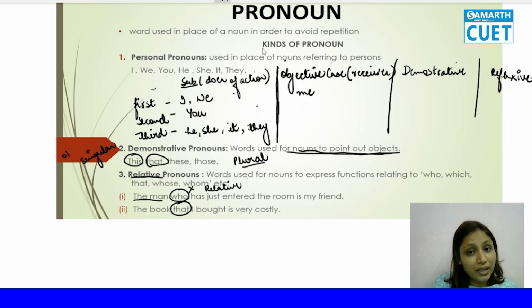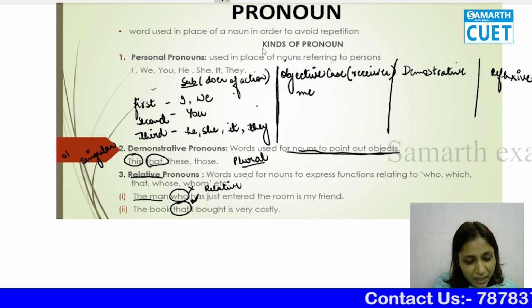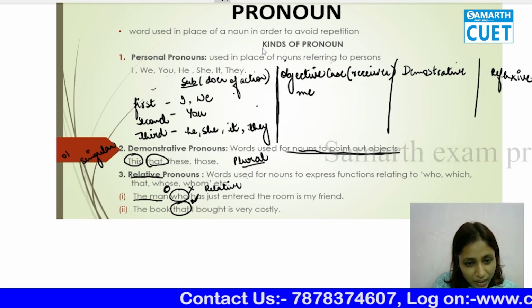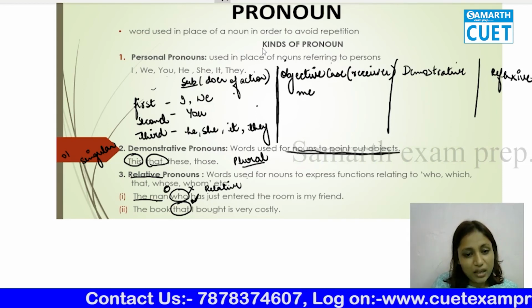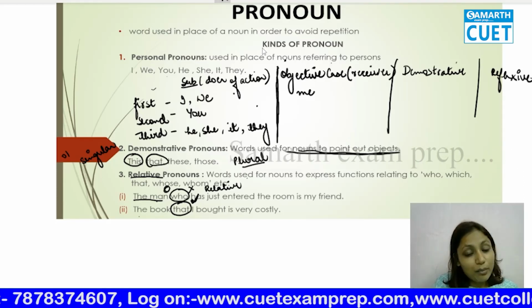What has that man done? He has just entered the room and he happens to be my friend. So who is telling about the man, the subject? Who has just entered. What has the man done? He has just entered. In the same way, the book. Which book am I talking about? That book which I bought.